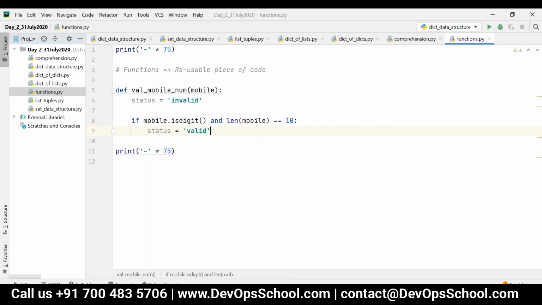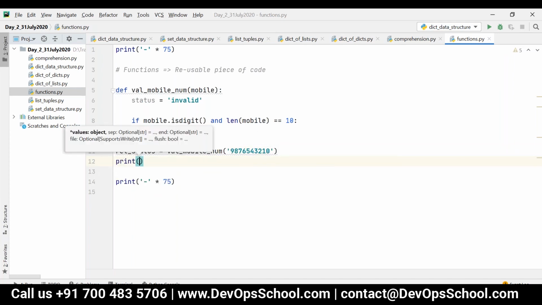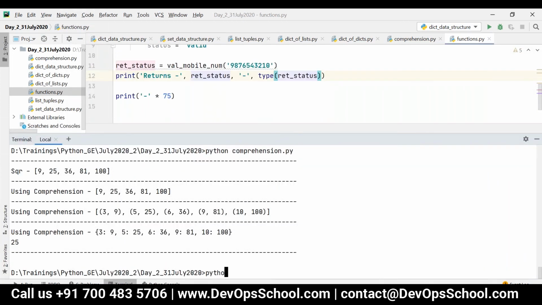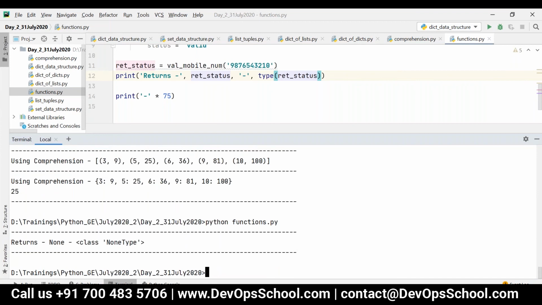Now if I want to invoke it, I can say ret_status is equal to validate mobile number, with some values like this. You can have any variable name, no problem at all. Then I'm printing the return status, RET underscore status, and then type of RET underscore status. Now if I execute this, let's see. Python functions.py. You can see it is returning nothing.